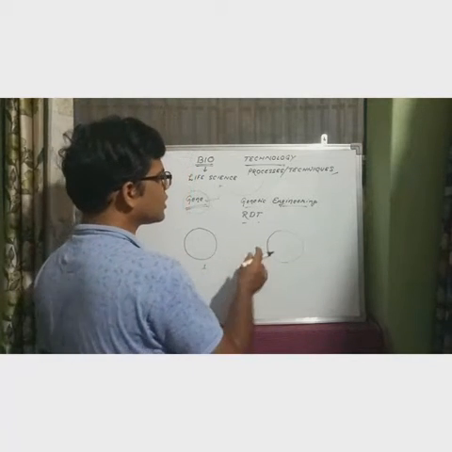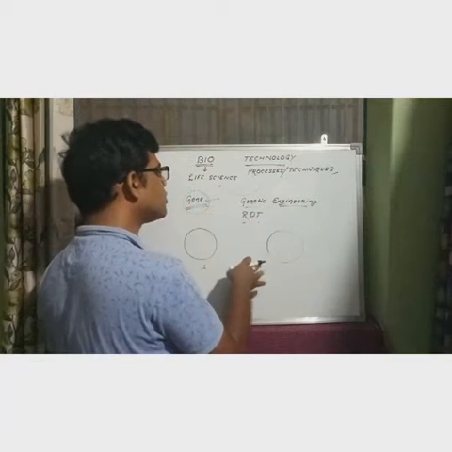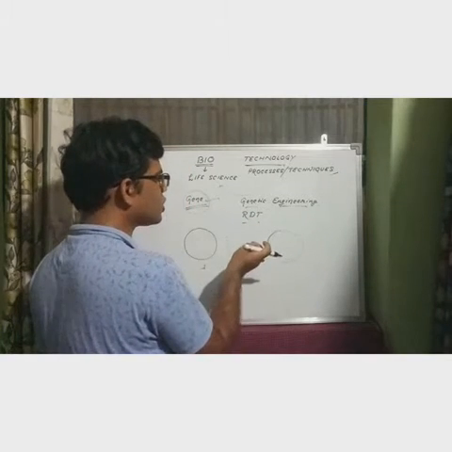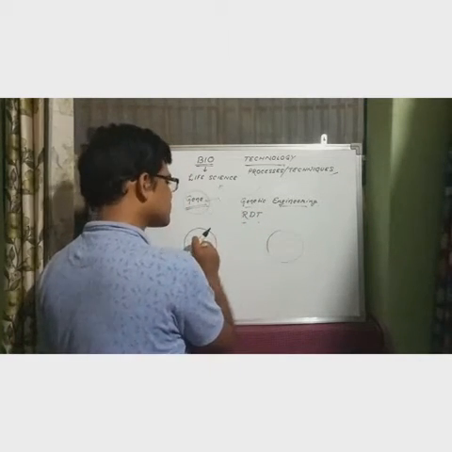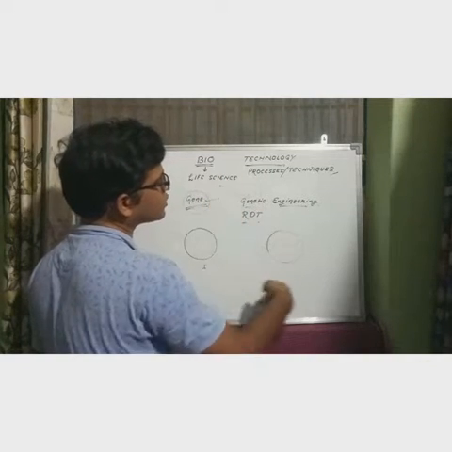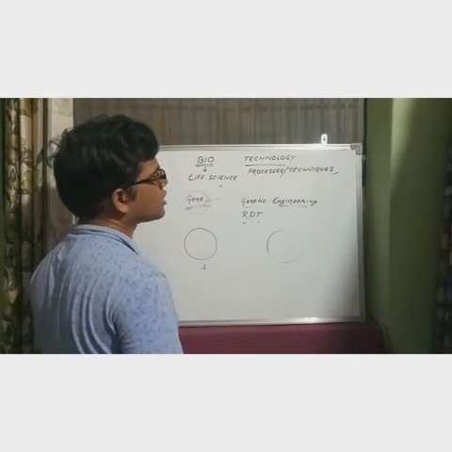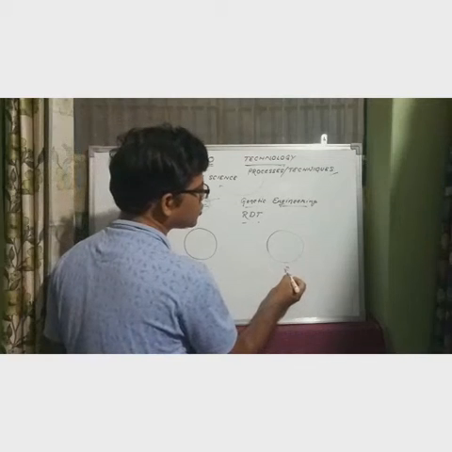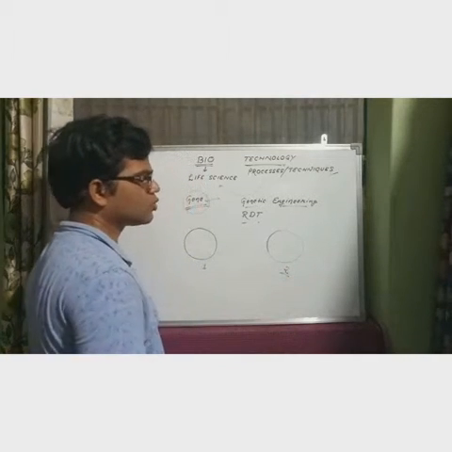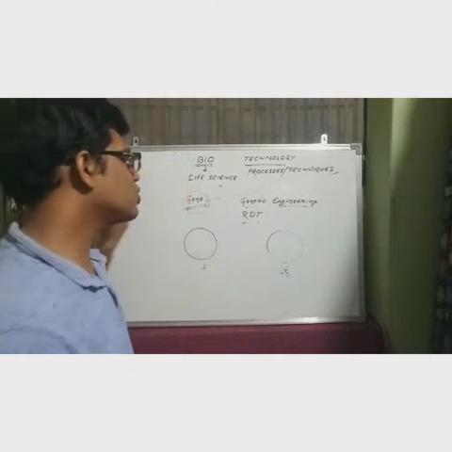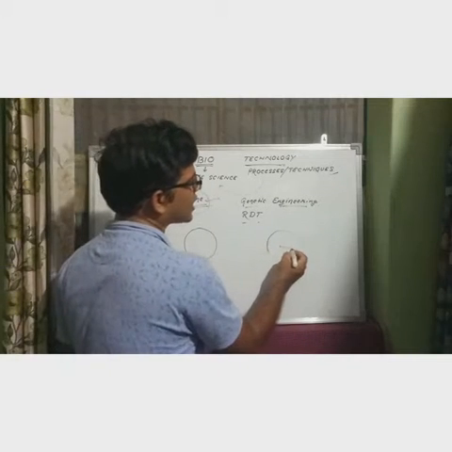So we will search from where we can bring that kind of gene to introduce in the body of this organism. Suppose after searching many places, we find that organism 2 has that kind of gene.